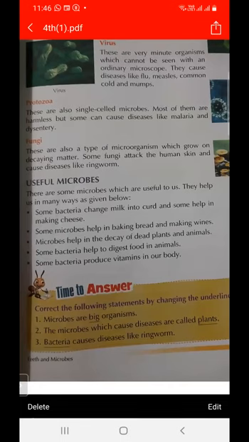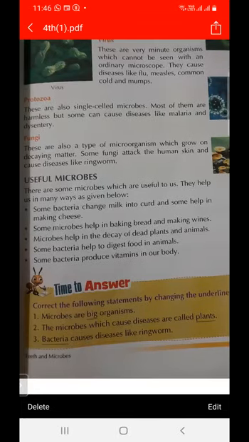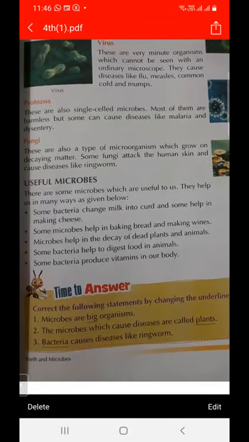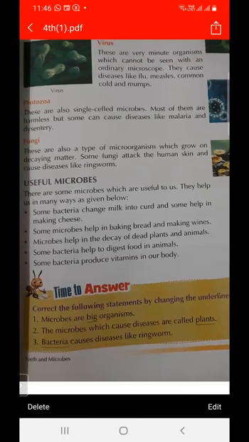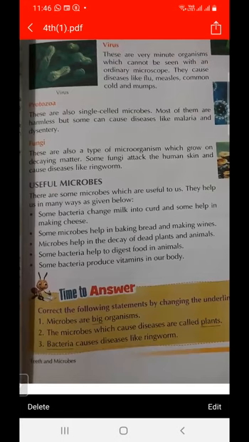So some bacteria change milk into curd, and they are also used for baking bread and for making wines. Microbes also help in the decay of dead plants and animals. And some bacteria help to digest food in animals. They also produce vitamins in our body.